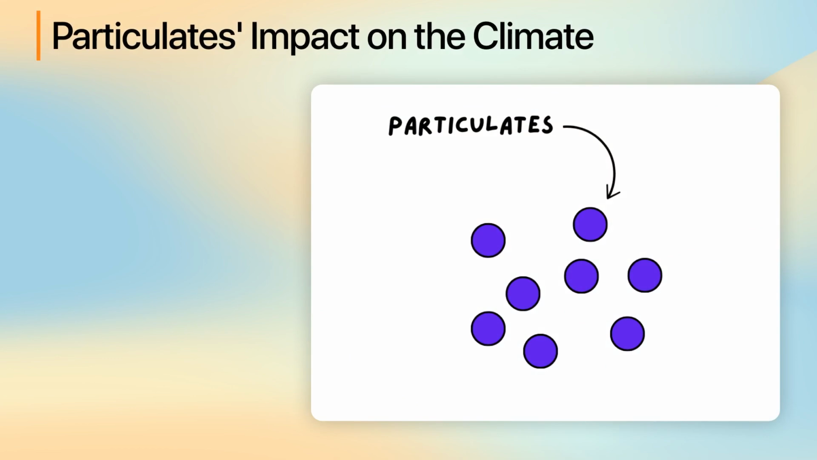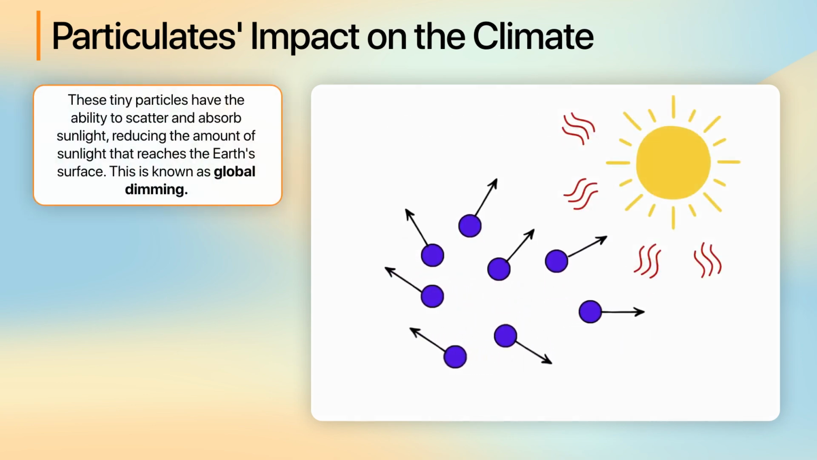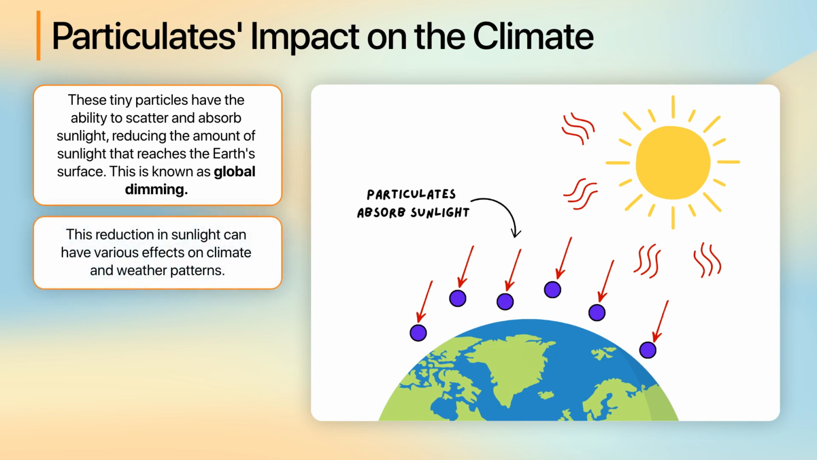Particulates in the atmosphere can have a significant impact on the climate. When these tiny particles are released into the air, they have the ability to scatter and absorb sunlight. This scattering and absorption reduce the amount of sunlight that reaches the Earth's surface, a phenomenon known as global dimming. This reduction in sunlight can have various effects on climate and weather patterns.